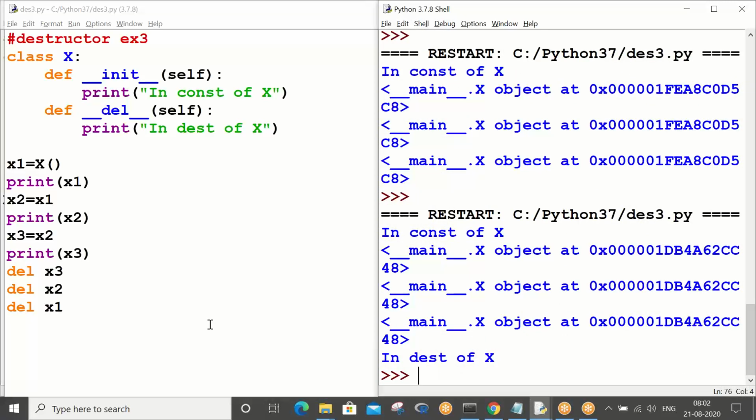Did I execute the destructor manually? No. The destructor gets executed automatically whenever the garbage collector deletes that object. So that's the story of the garbage collector. Just take this program. I'll give 1 minute, and then I'll start a very new concept. If you're done, just let me know.